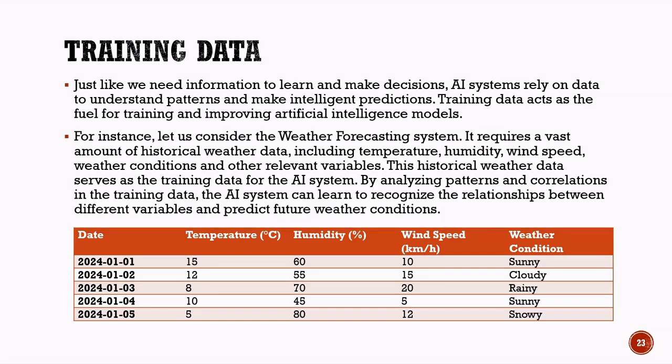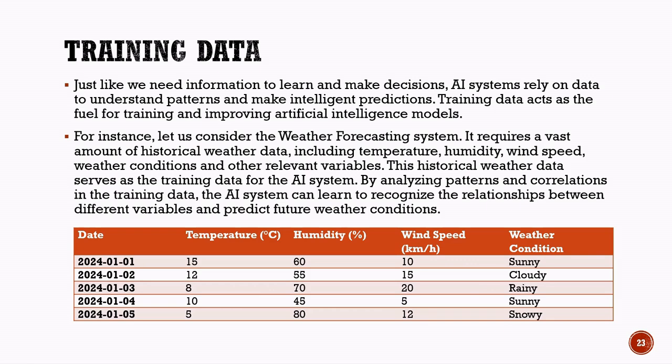Training data. Training data is the data used to teach an artificial intelligence system how to recognize patterns and make predictions. Just like humans learn from experience and information, AI systems learn from data. Training data acts like fuel for the AI model because it helps the system improve its understanding and performance. When an AI model studies training data, it looks for relationships, patterns, and connections between different pieces of information. Using these patterns, the AI system learns how to make future predictions or decisions.